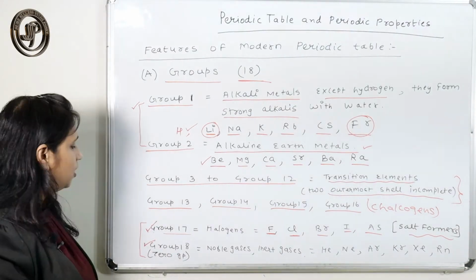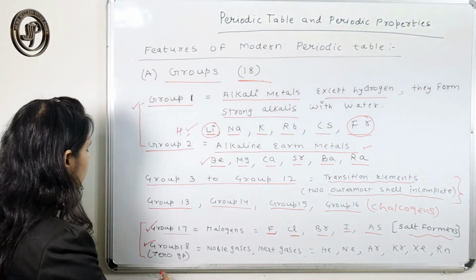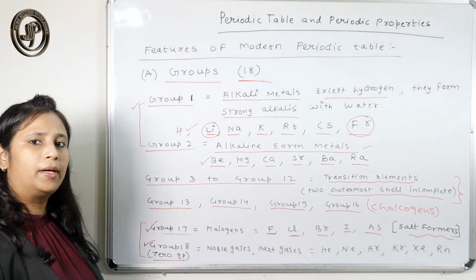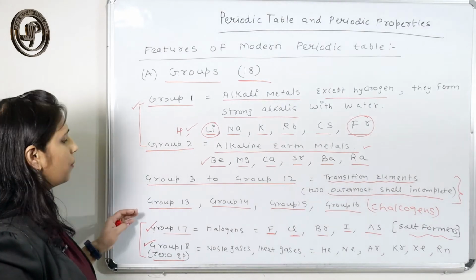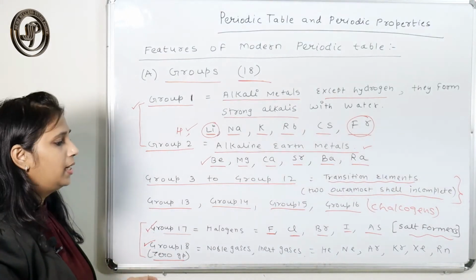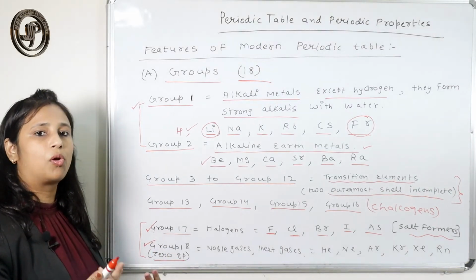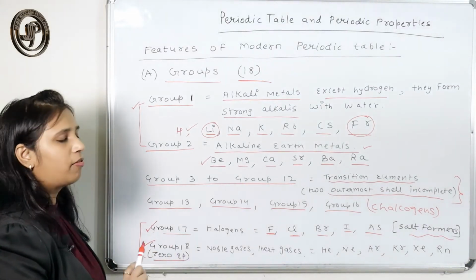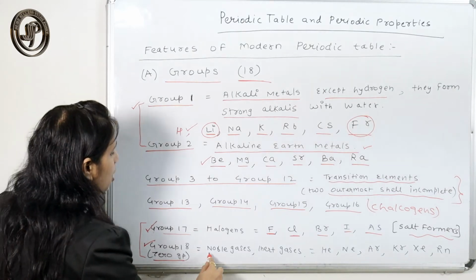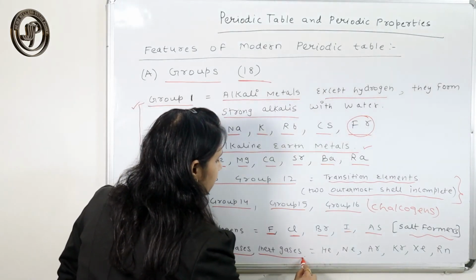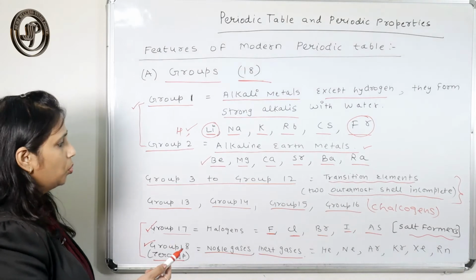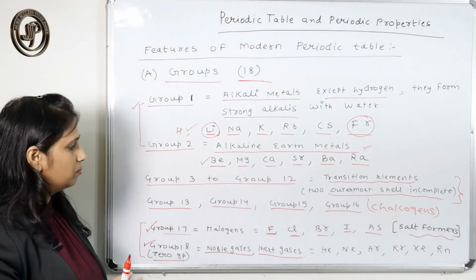Next is group 18. Group 18 is also called the zero group element. We will definitely discuss their properties in more detail, but here I am not telling you about their valence electrons or valency. I am just giving you a rough idea about the elements of that group. They are called noble gases or inert gases, because their outermost shell is complete.